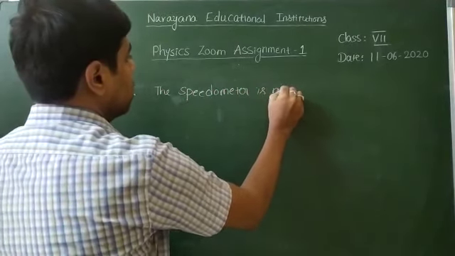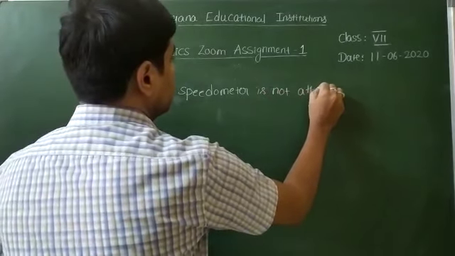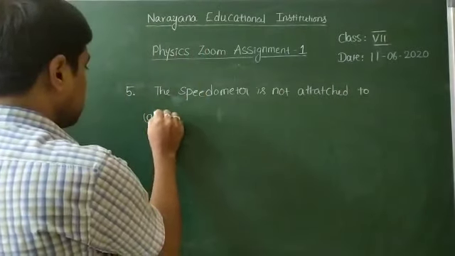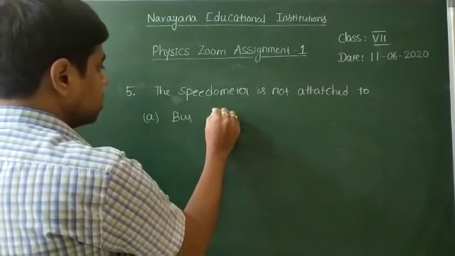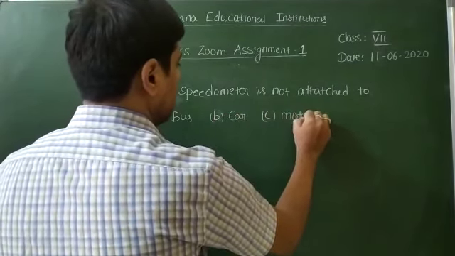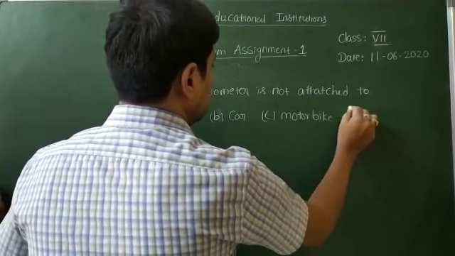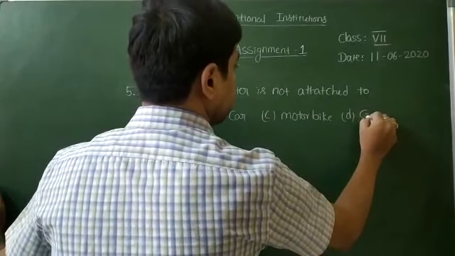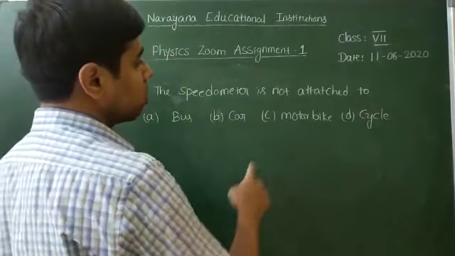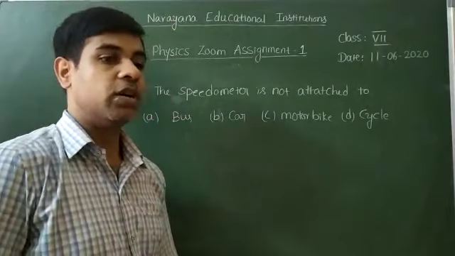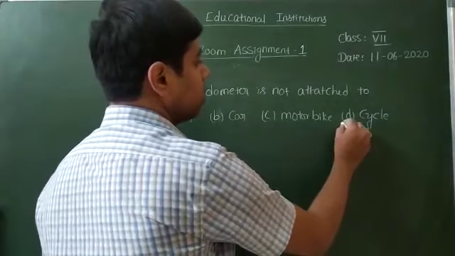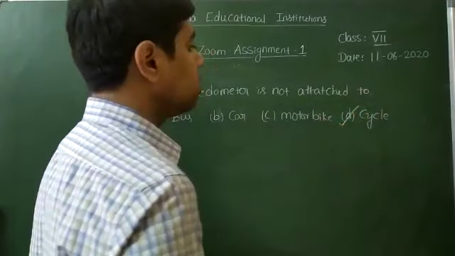They given the options: bus, car, motorbike, and the last one is bicycle. Generally we will use the speedometer in bus, car and motorbike, because we see the speed of the vehicle at that particular second. So for the cycle there is no speedometer attached.